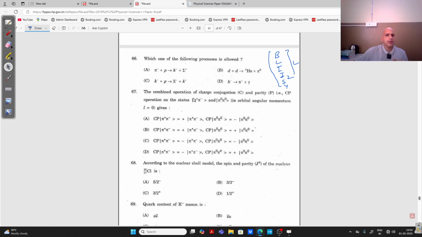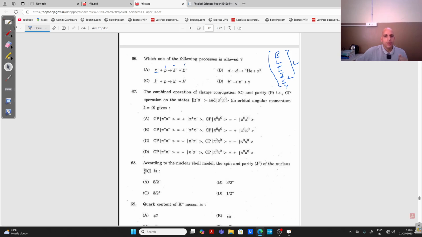You can initially check by applying the lepton number and baryon number, right? So if these are concerned, for example, here baryon number: 0, 1, 0 plus 1, conserved. Lepton number, conserved, right? Then we have to come to isospin.